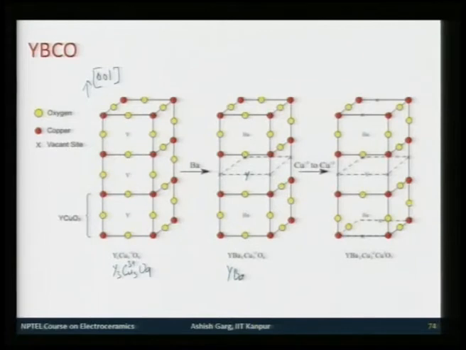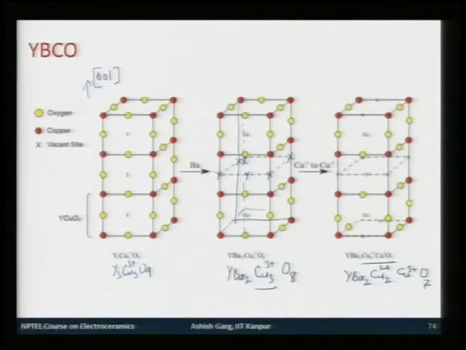So, this becomes YBa2Cu3(3+)O8. As a result, oxygen on these sites is missing. So, this would be your back side. If I connect these, these would be your missing sites. These are your missing oxygen sites, and when you further reduce Cu3+ to Cu2+, this becomes YBa2Cu2(2+)Cu3+O7.